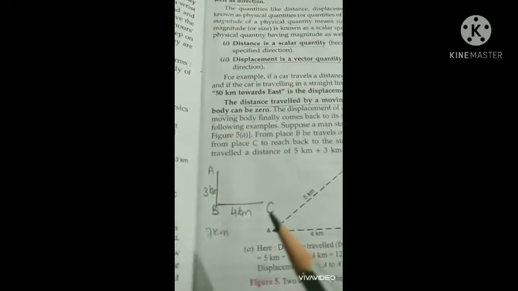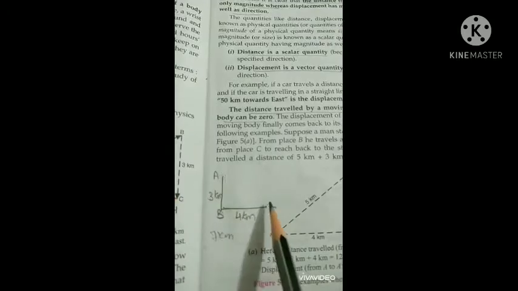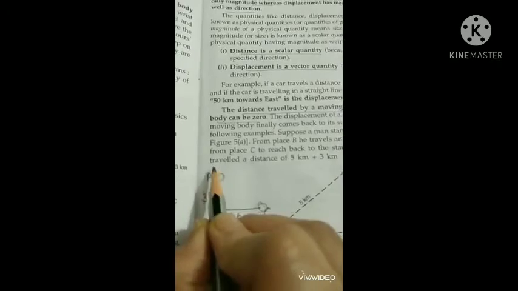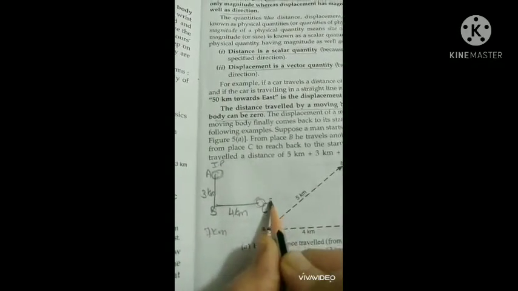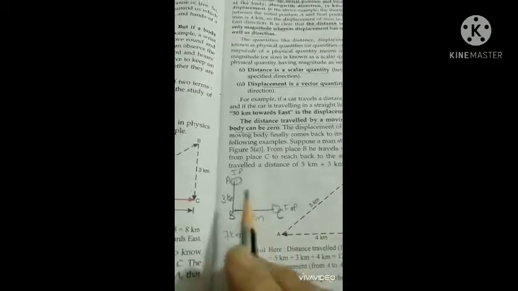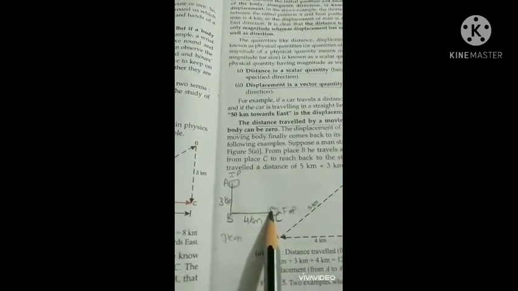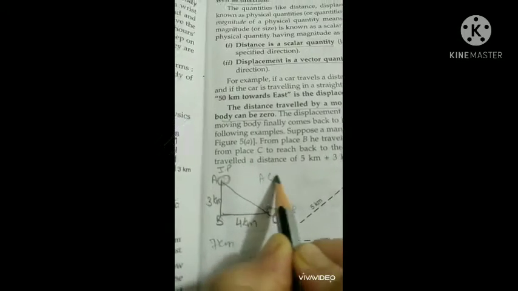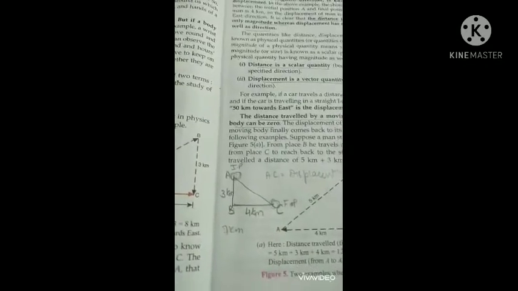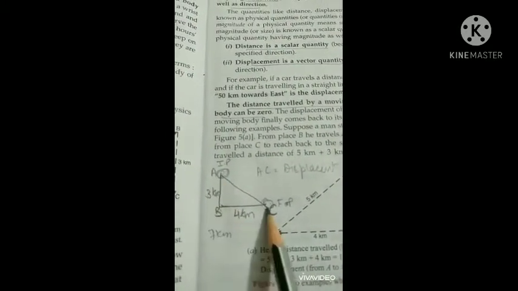Now it comes, what is displacement then? Displacement is the shortest path between the initial position and the final position. See, this is the initial position and this is the final position. So the shortest path between the initial and final is known as displacement. What will be the shortest path? This will be the shortest path, obviously. So this AC is represented by displacement. We will say the displacement is AC. So the actual path is distance and the shortest path is displacement.